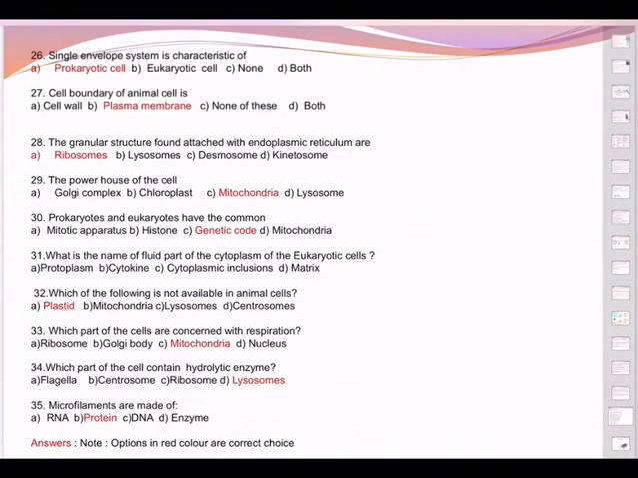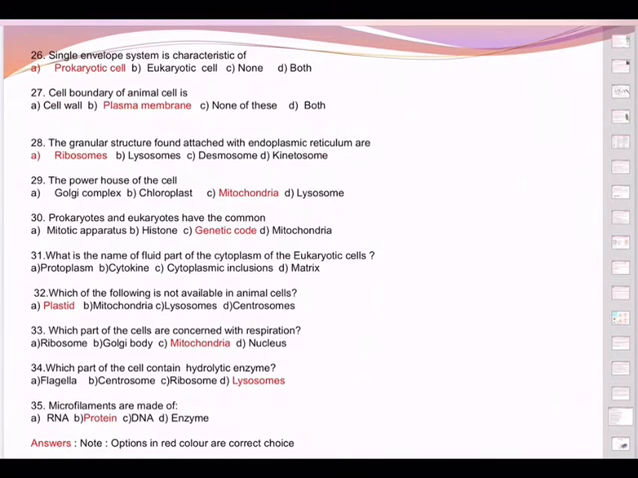Then question 30, prokaryotes and eukaryotes have in common. What is common in that? Mitotic apparatus, that is during cell division. Histone is a protein, and the genetic code is the common one because both prokaryotes and eukaryotes will have nuclear material. Mitochondria, of course, are different. Question 31, what is the name of the fluid part of the cytoplasm of eukaryotic cells?